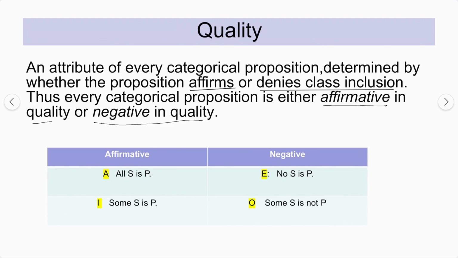Affirmative में आपका A preposition और I preposition आ जाएगा और negative में आपका E and O preposition आ जाएगा. So it means that you're affirming something, right? A preposition जैसे all humans are mortal या फिर all leaves are green. So these are some of the examples which you can take. In this case we have two, affirmative and negative, and affirmative के अंदर we have I preposition and A preposition, and in case of negative we have E and O. So this is very easy.